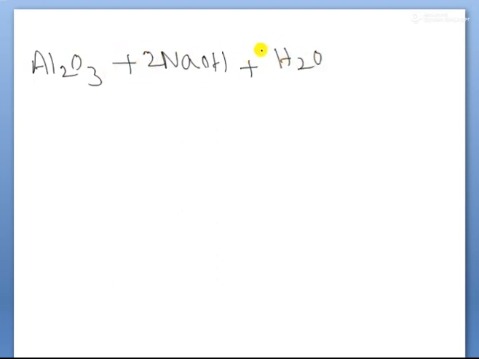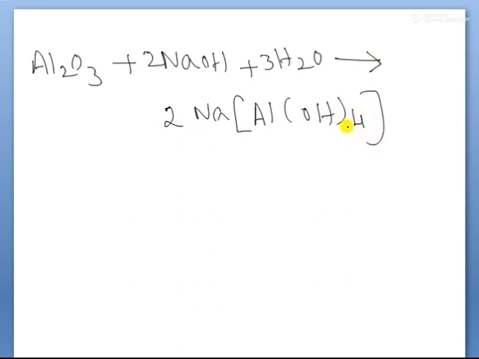So Al2O3, this is the ore of aluminium. It is treated with concentrated NaOH solution. H2O can also be taken, children. Here 2 moles of NaOH and 3 moles of H2O. Then the product formed is 2 moles of sodium complex, Na[Al(OH)4]. So this is the formation of the complex, children. What is the name of the complex? Sodium tetrahydroxoaluminate(III) complex is formed, children.